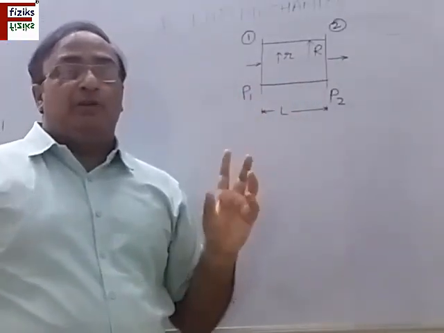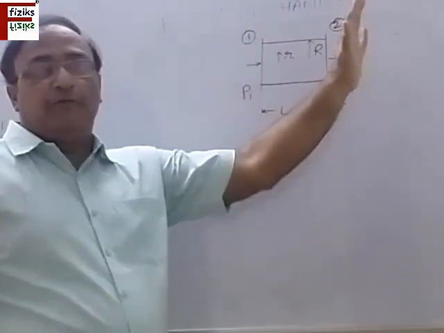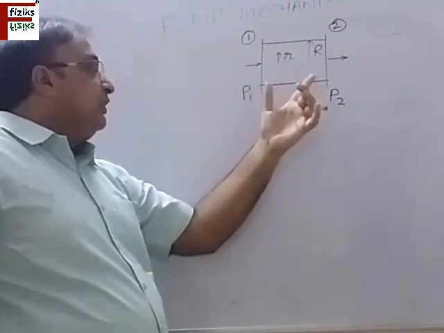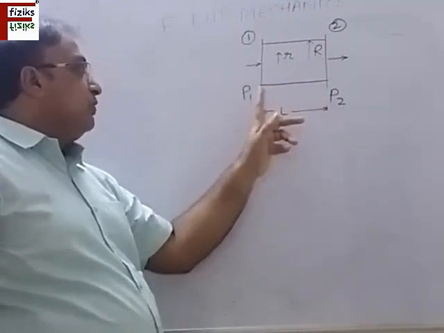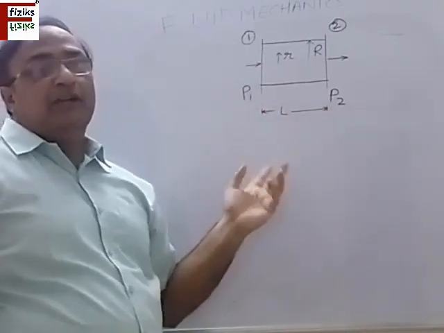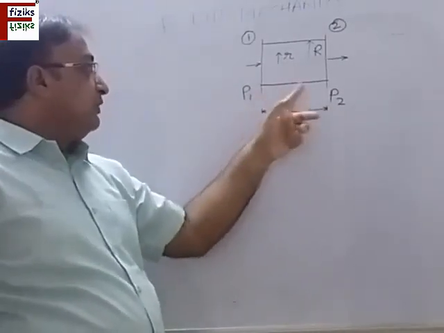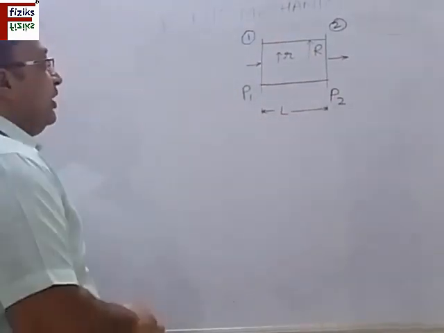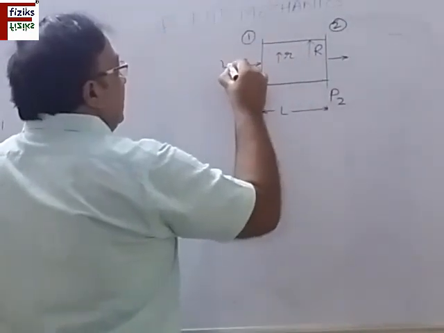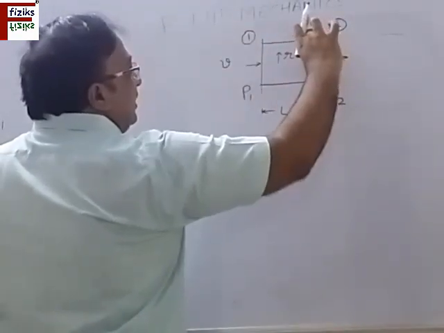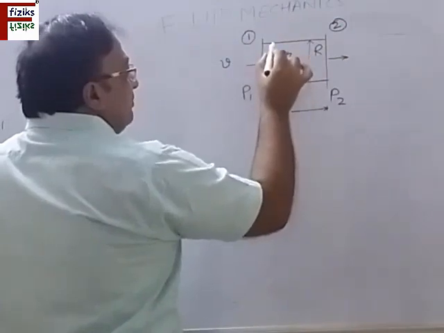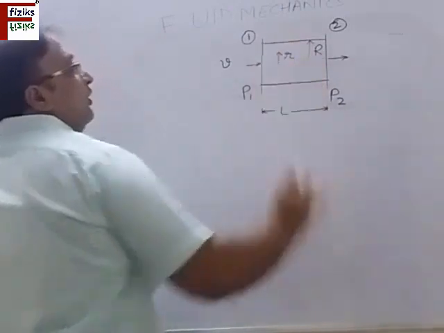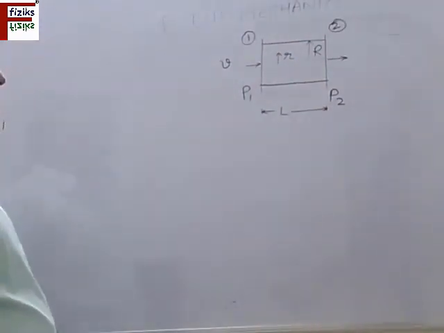You know that if I apply the Bernoulli equation to an ideal fluid flowing horizontally through a pipe or any other conduit, you will find that P1 is equal to P2. But here there is a difference of pressure. P1 is always more than P2. So in the direction of flow, the pressure decreases. Suppose the fluid is flowing in this direction with the velocity V. This is the radius of the pipe, and small r is the distance measured from the axis of the pipe or flow towards the pipe surface.